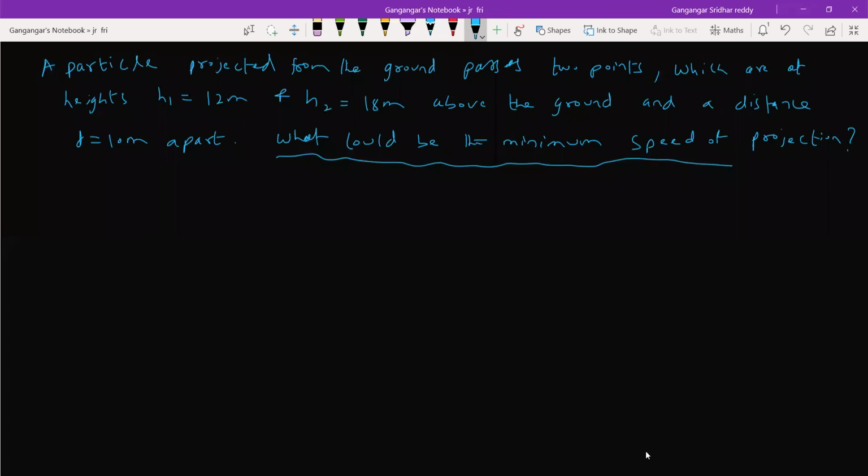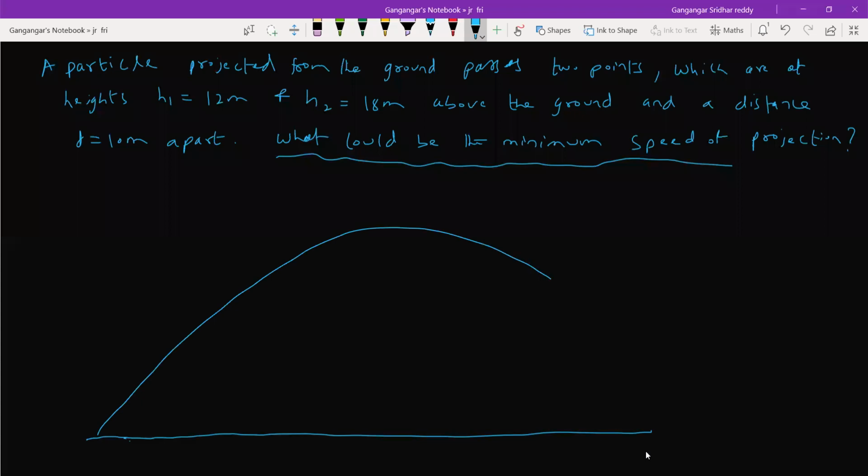Okay, I'll start with the diagram. So it is projected now.